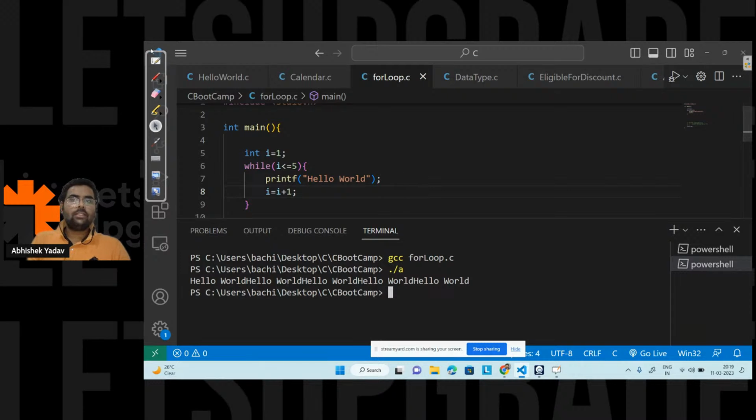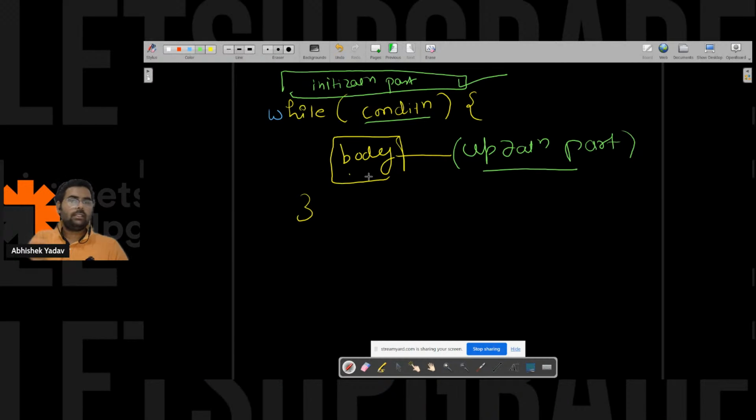So the first difference of for loop and while loop is what? It is a structure, right? The same thing is happening in the for loop also, and the same thing is happening in the while loop also, right? So guys, anyone knows when I can use for loop and when I can go with the while loop? In most scenarios, you can use either for loop or while loop, right?